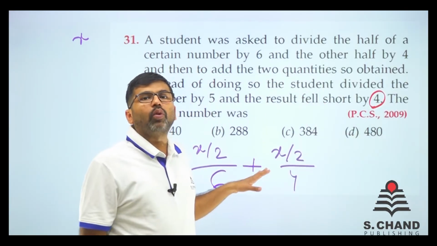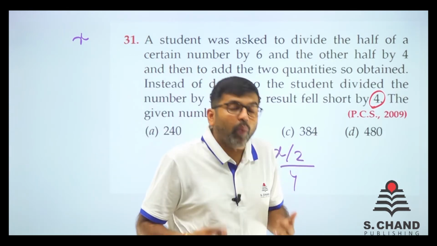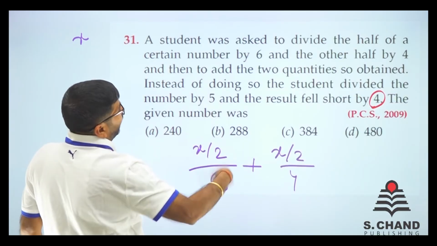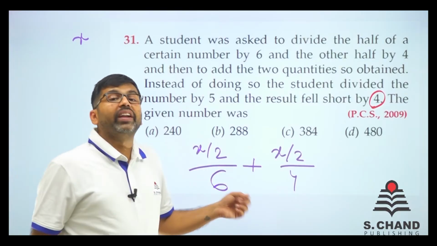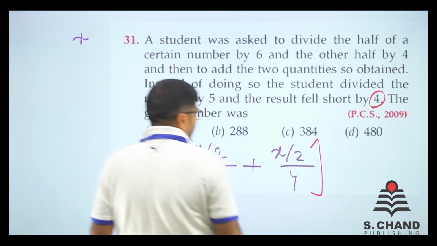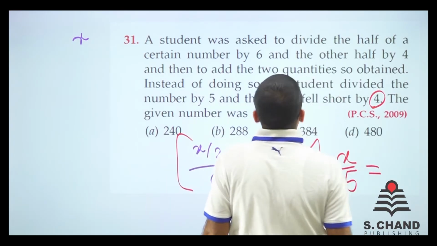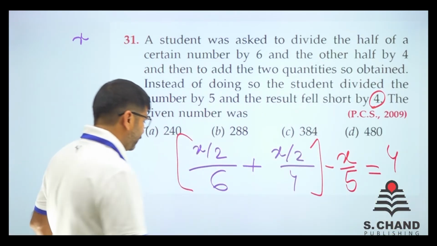This is one quantity now and the other is x by 5. Why x by 5? Because instead of doing this, the student divided the number by 5. So if you do this minus x by 5, you get 4. That is the remainder now.